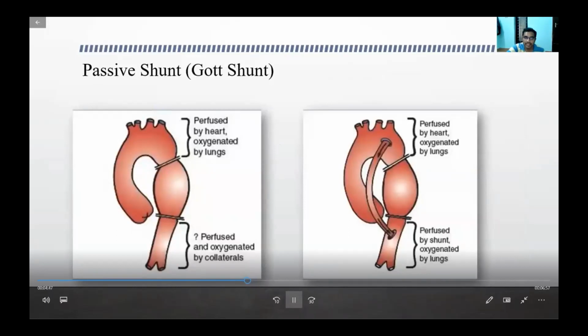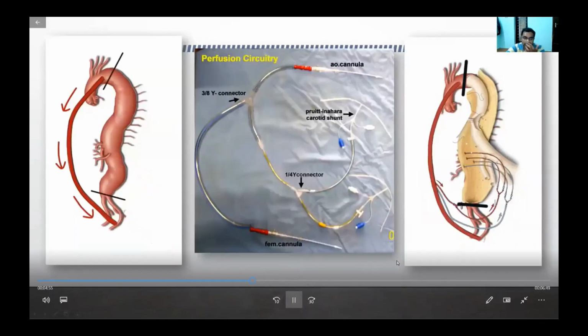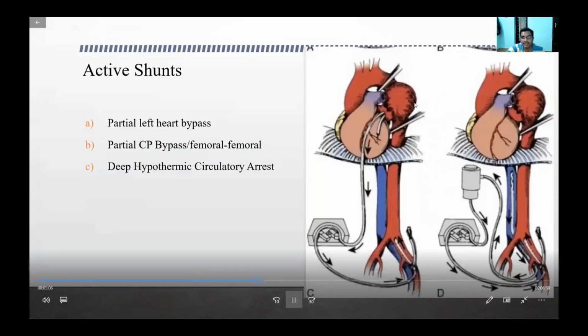One is a passive shunt, a Gott shunt, where the aorta is cannulated above the clamp and below the clamp. Through the shunt, the blood is going to flow. This is what we routinely use in our institute also. Aorta is cannulated above, femoral is cannulated below, and through the side limbs we give blood to the visceral and renal arteries. The other option is to take the blood from the heart and give it through the pump, either oxygenated or deoxygenated blood.